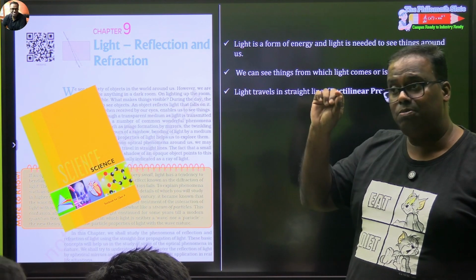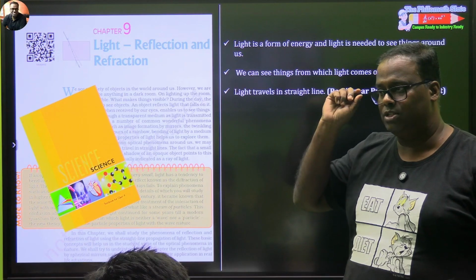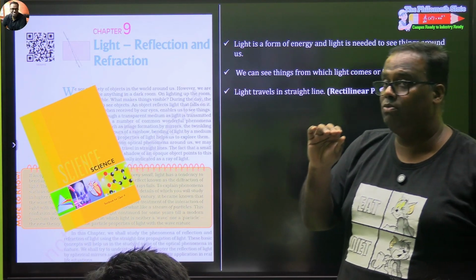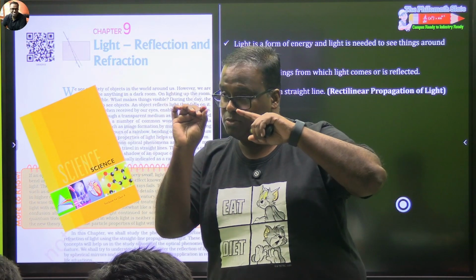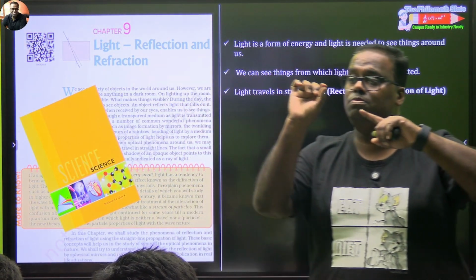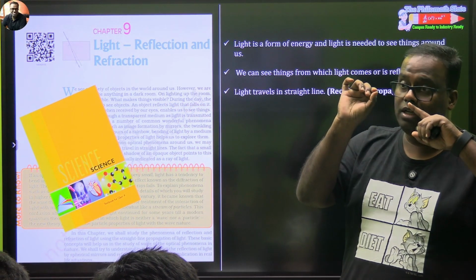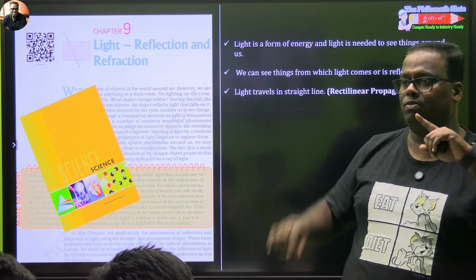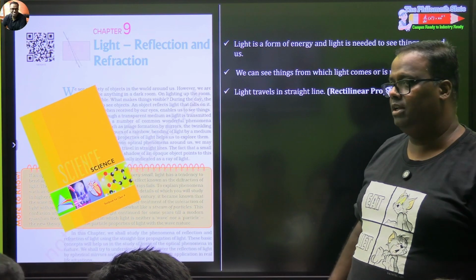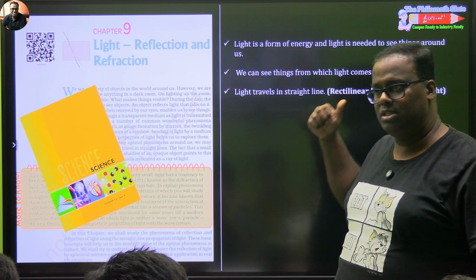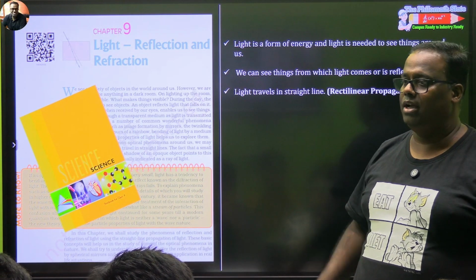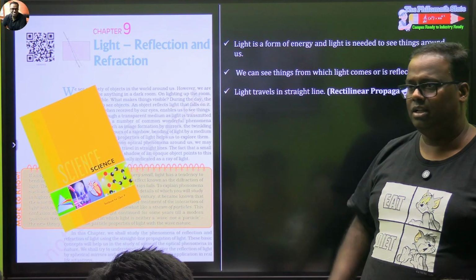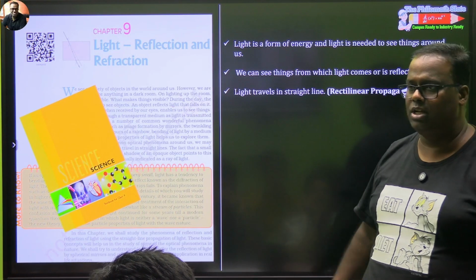There is another branch which is known as wave optics. When we study wave optics in grade 12, we will be studying objects and their behavior, light's behavior to those objects, and those objects will be so small that their size is comparable to the wavelength. At that time, you will find that the same light which travels in a straight line, from kiddo days you have heard, does not travel in a straight line. Light will start to bend, like phenomena like diffraction and other.